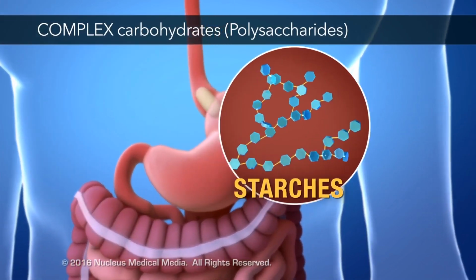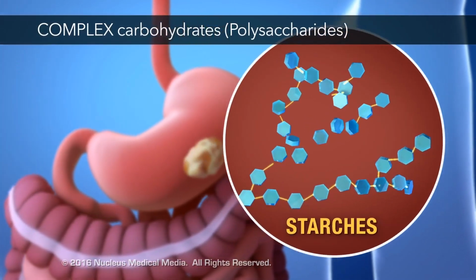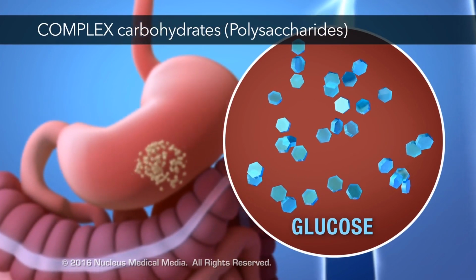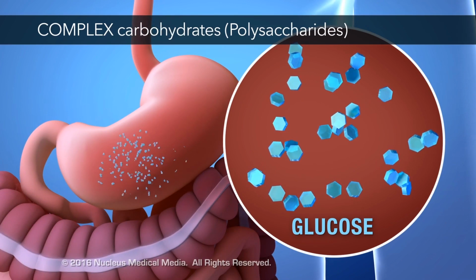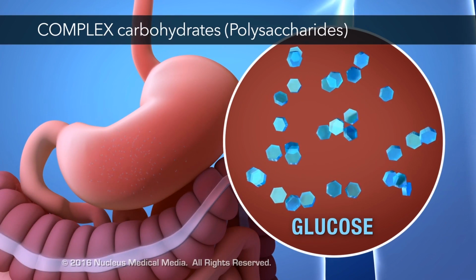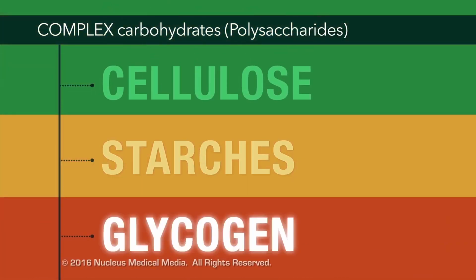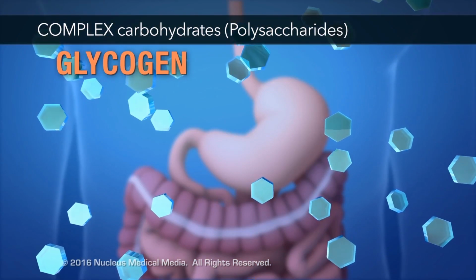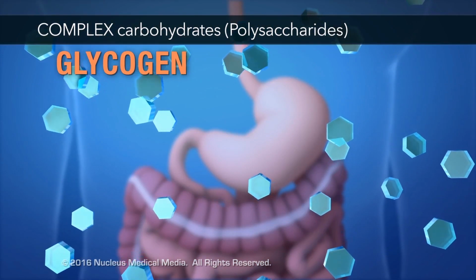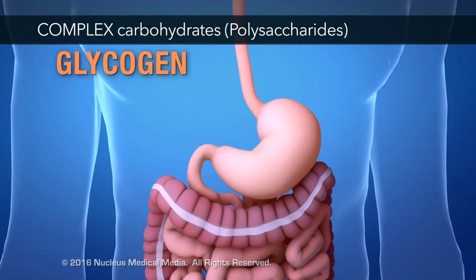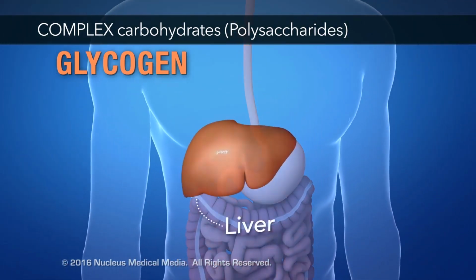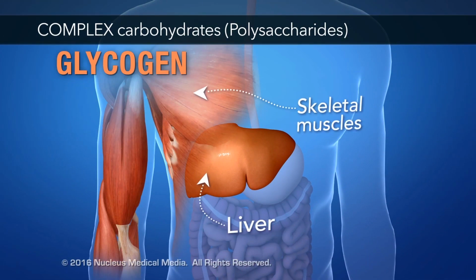The body's digestive system breaks down starches into glucose molecules to fuel the activities of all of our cells. Extra glucose molecules that the body doesn't immediately need for energy are stored as polysaccharides called glycogen, either in the liver or in skeletal muscles.